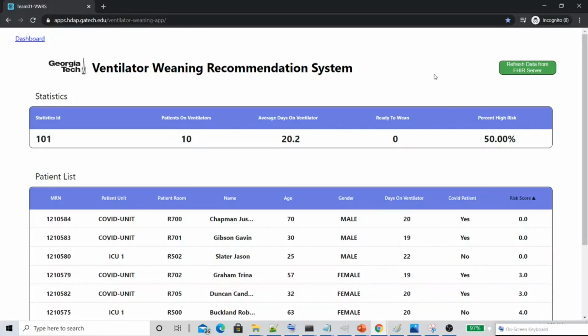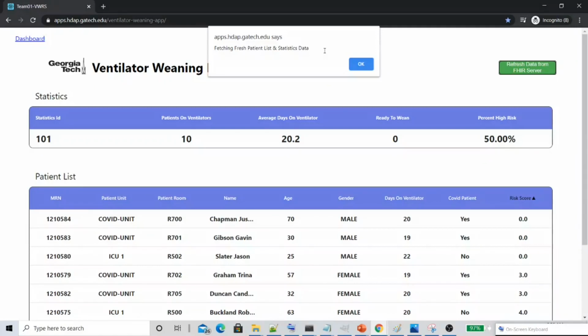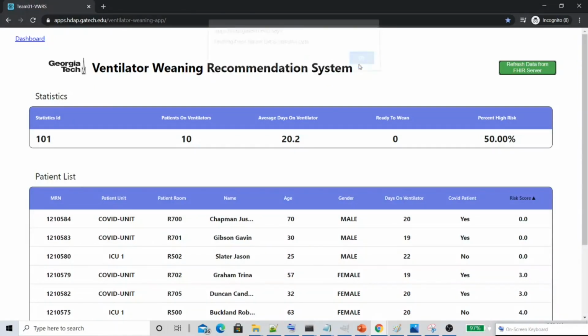Now, if you want the most current data from FHIR, there is a green button on the top right corner of the screen that says refresh data from FHIR. Clicking on this button will get us the most current data. So let's go ahead and do that. There's a pop-up that says the data is being fetched. Let's click on OK. Now refreshing the screen will get us the most current information.